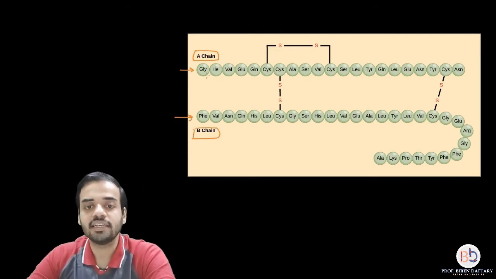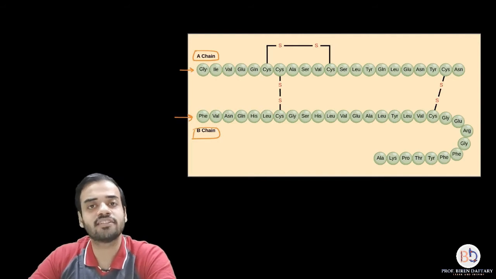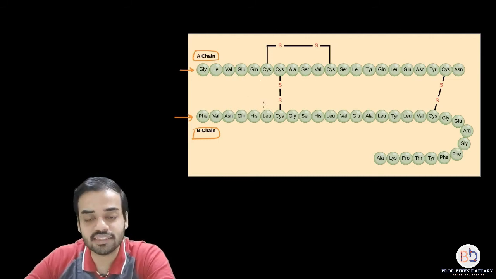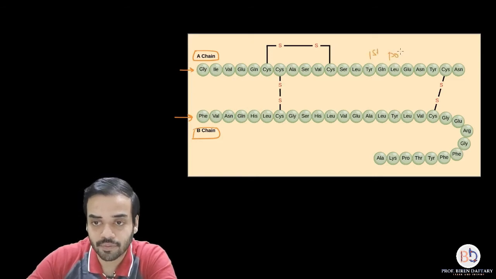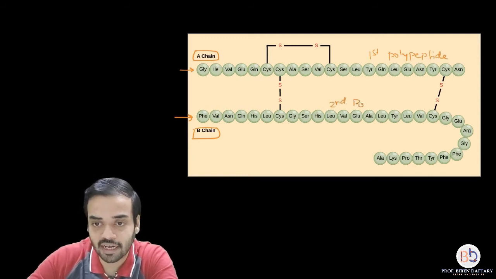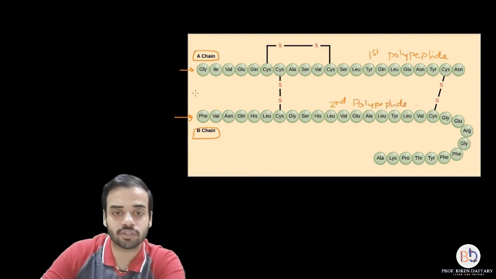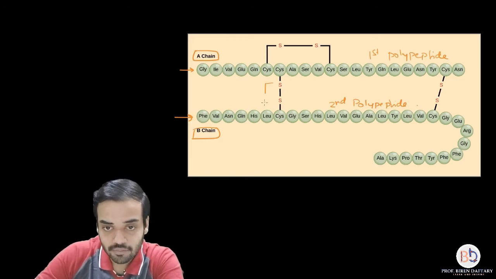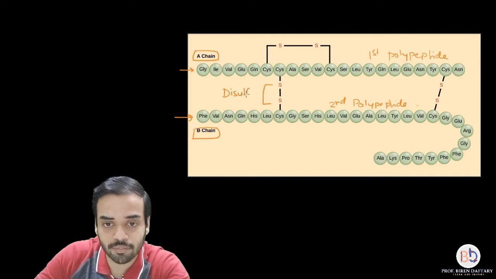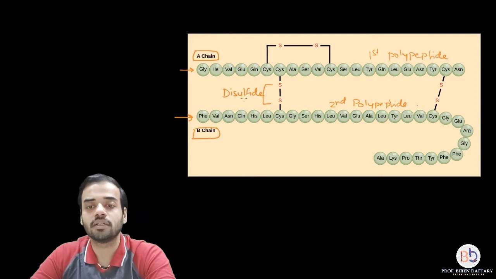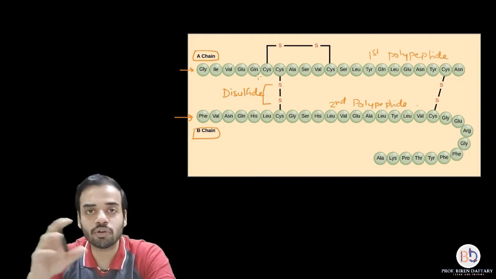As you can see, this entire chain is made up of these small units. These are all amino acids: glycine, valine, cysteine. All these are amino acids, and these are polypeptide chains. So this is the first polypeptide chain, and this is the second polypeptide chain. They are renamed as A and B, and both these chains are joined by disulfide bonds, okay. This bond is called a disulfide bond because two sulfur atoms are present. So this is the structure of insulin. You don't need to remember it.